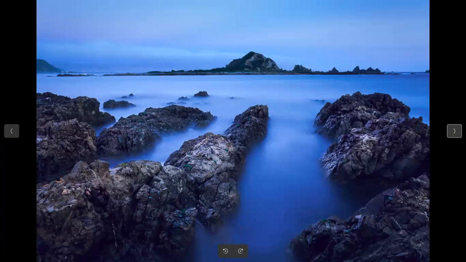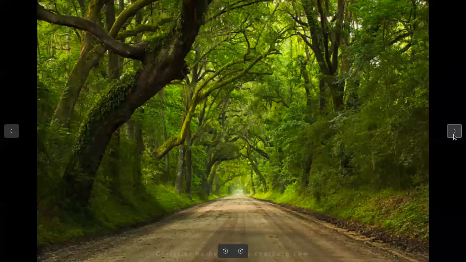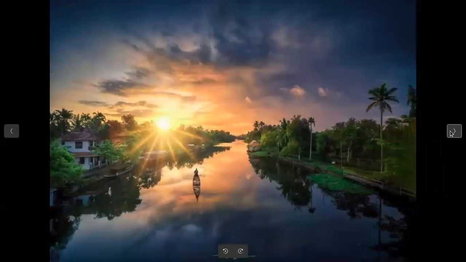And you do remember creating depth in the frame by using foreground, midground and background, and other rules like the concept of leading lines. You can use whatever composition techniques you have learned.